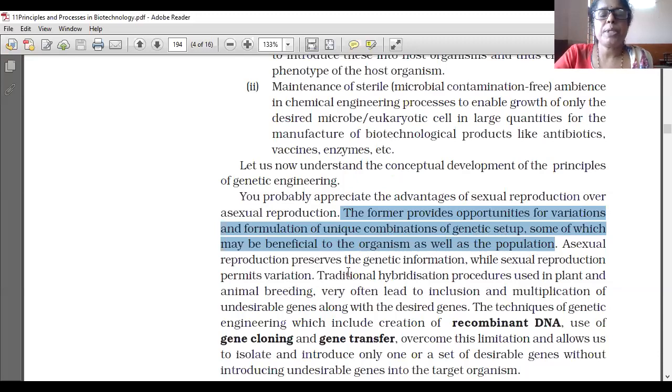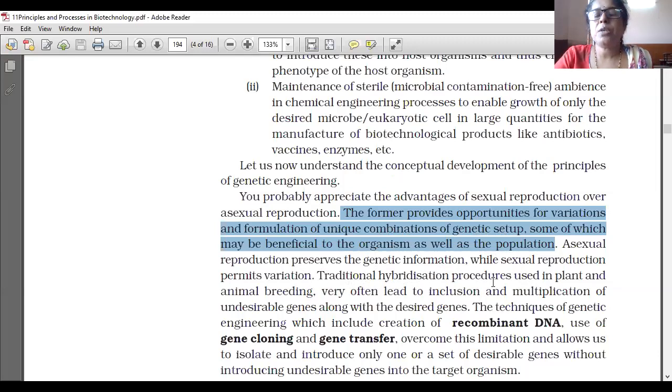Asexual reproduction preserves the genetic information while sexual reproduction permits variation. Traditional hybridization procedures used in plant and animal breeding very often lead to inclusion and multiplication of undesirable genes.